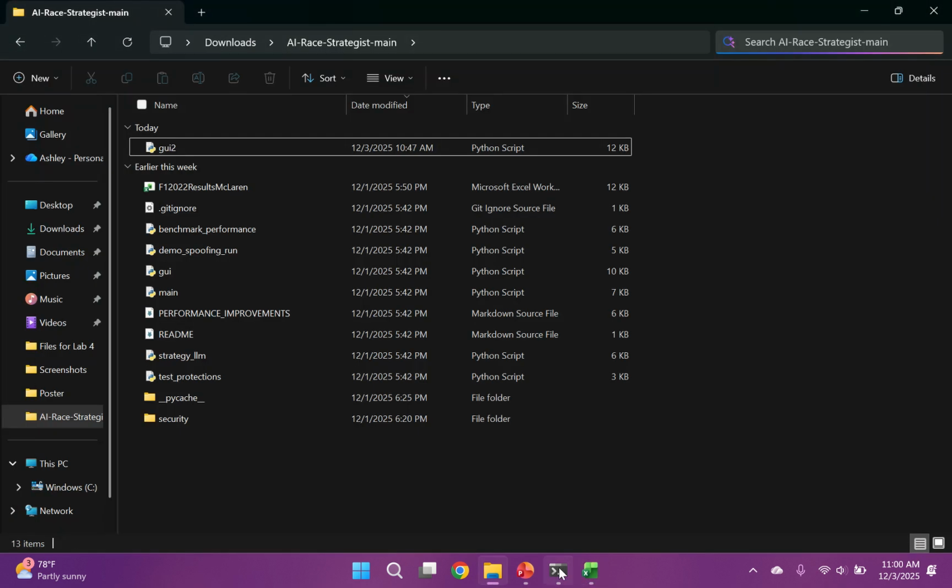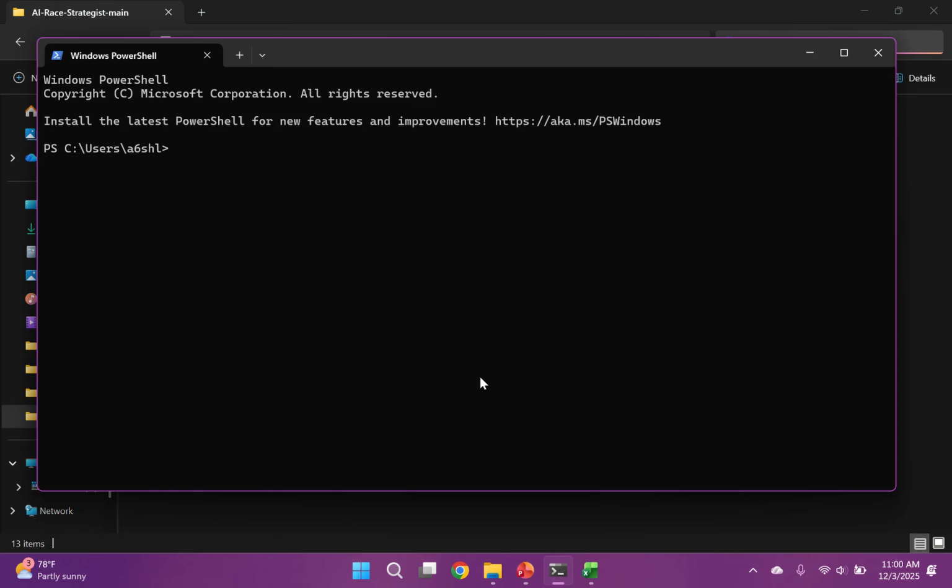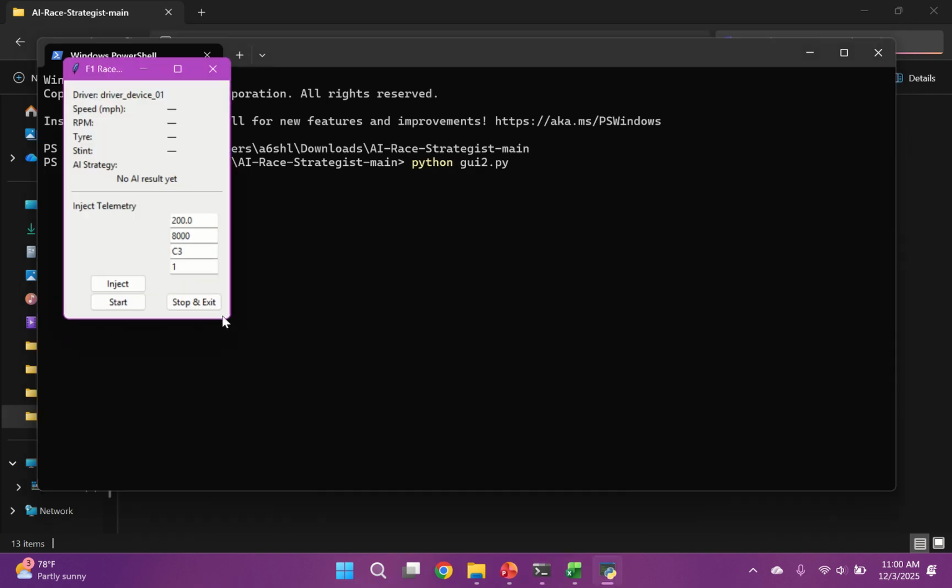So from there, we can run our model by changing our directory. You can use PowerShell or Terminal for our projects. And then this is what pops up.